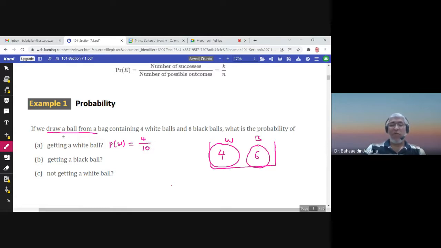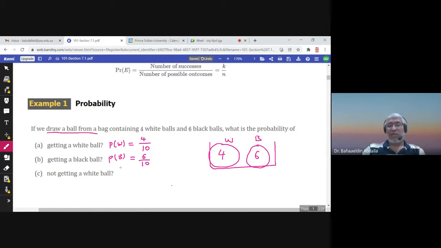If we select a ball from the bag, a possible outcome would be white and another outcome would be black. So in fact, there are two outcomes, either white or black. What is the probability of white in this case? 4 over 10. What is the probability of getting a black ball? It is 6 over 10.